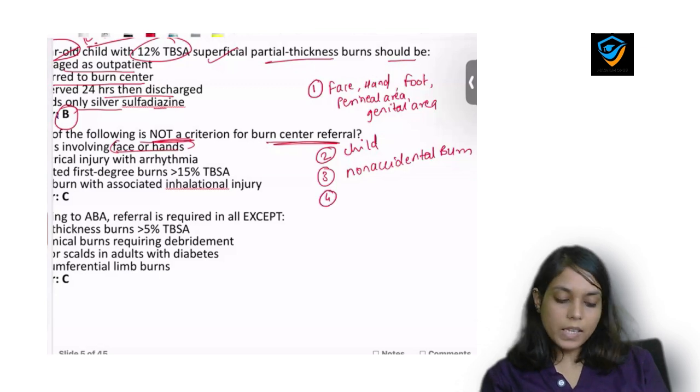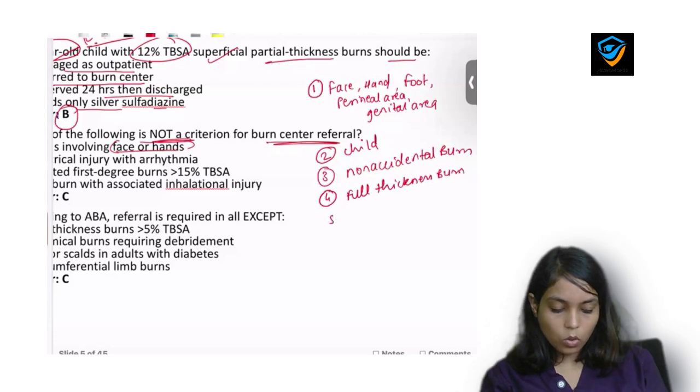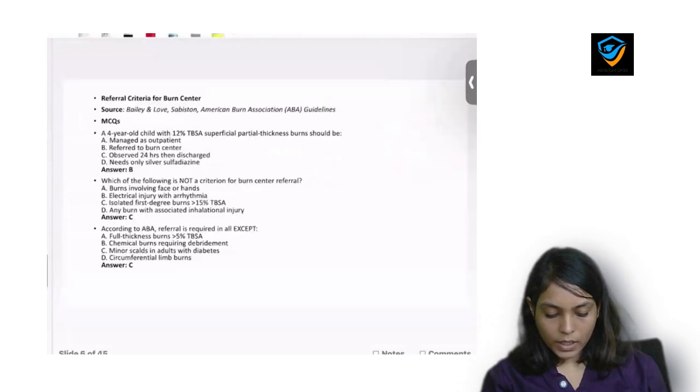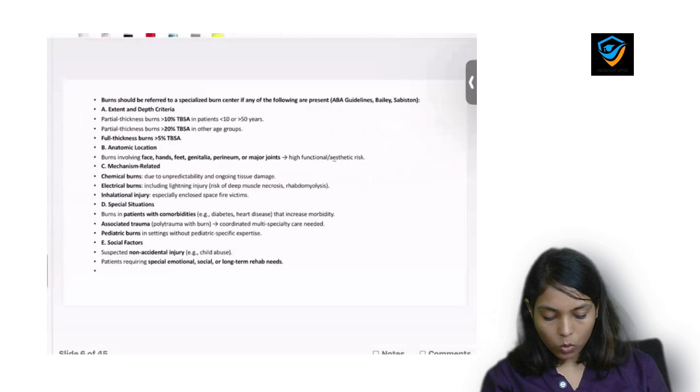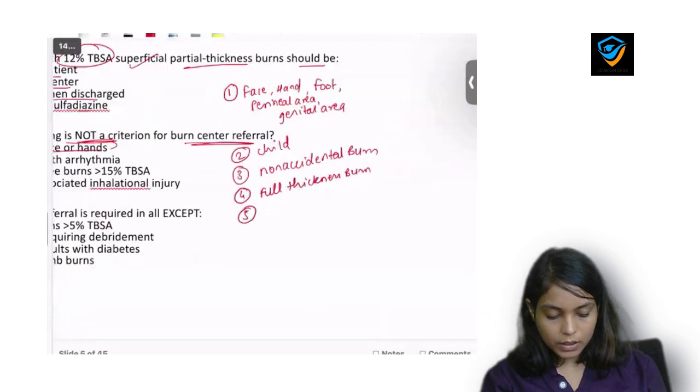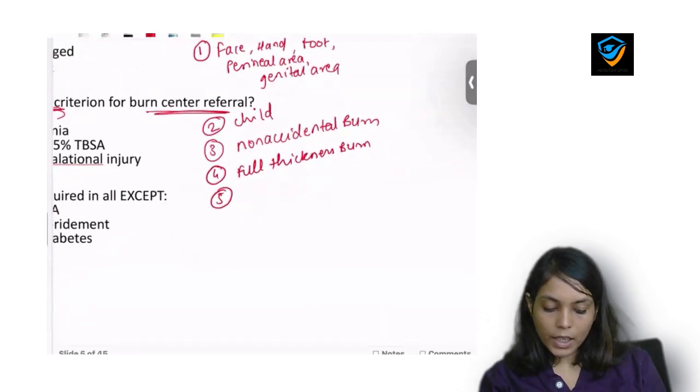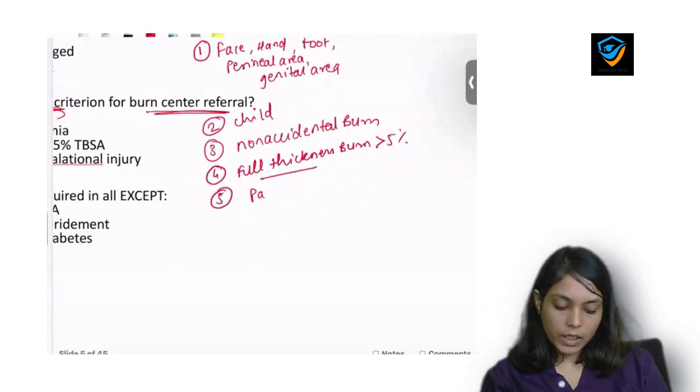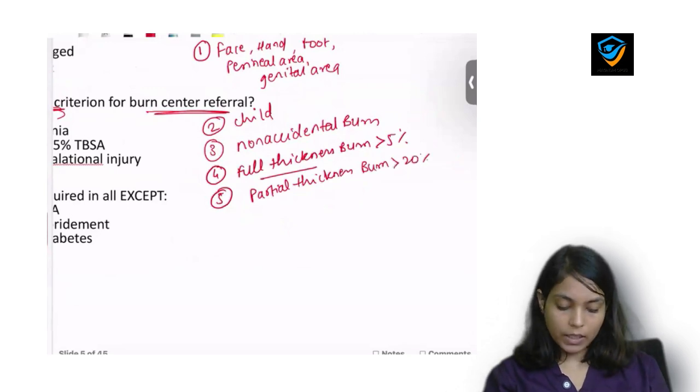Also, if there is full thickness burn involving more than 5% of surface area. If there is partial thickness burn involving more than 20% of surface area.